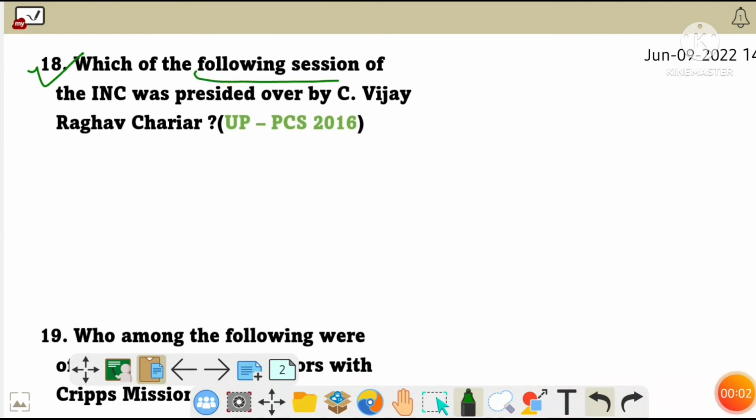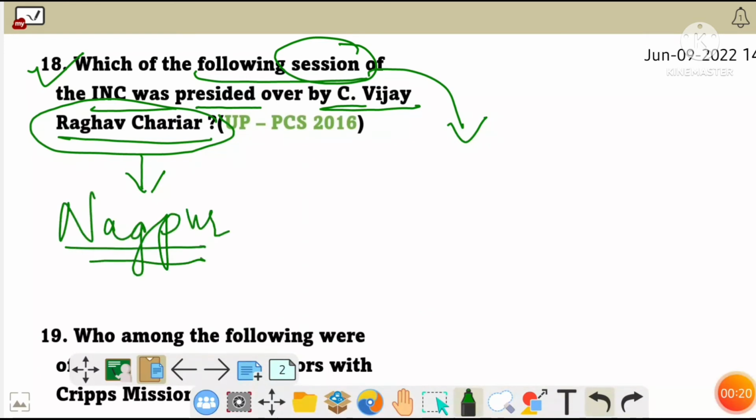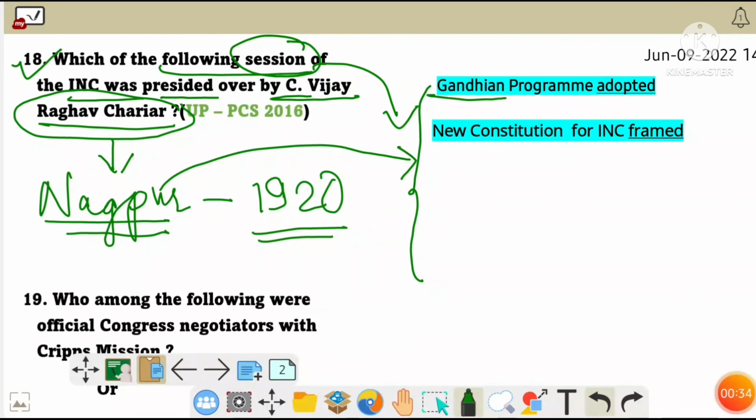Next, which of the following sessions of the Indian National Congress was presided over by C. Vijayaraghavachariar? This question was asked in UPBCS 2016. So, Vijayaraghavachariar was the president of the Nagpur session in the year 1920. And in the Nagpur session, the events that occurred were that the Gandhian program was adopted and a new constitution for the Indian National Congress was framed.